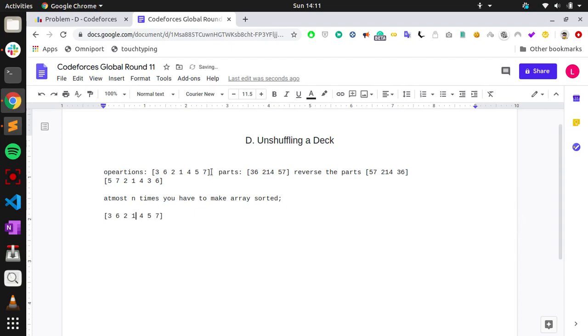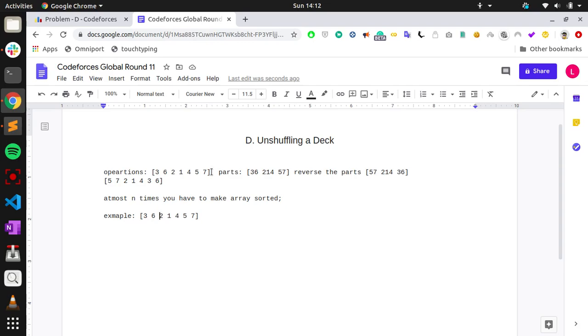First we have to make 1 and 2 together. Take this as an example. I will take 1 and 2 together, then we have to make 3 and 2 together. So we made 2 and 1 together. If 3 is left of 2, and here 3 is left of 2, then since we are reversing parts, after 2, 3 has to come.